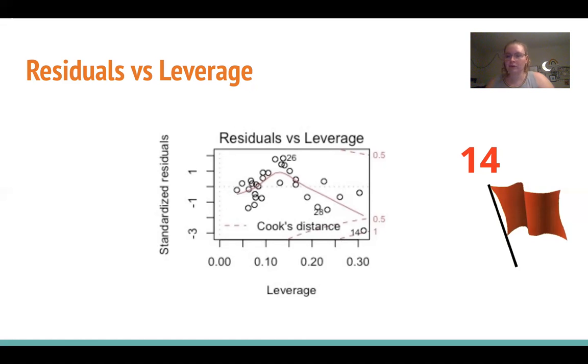Data point 14 here, though, is really interesting, and it's a pretty big red flag because it appears to have a high Cook's distance. And having a high Cook's distance determines its influence on our model. So if it has a high influence, that means its inclusion or exclusion can alter the results of our model. So maybe its inclusion is making our model not reach significance, but maybe its exclusion would actually do the same thing. So there's more to explore there that we should look at, but it is a red flag to take note of.